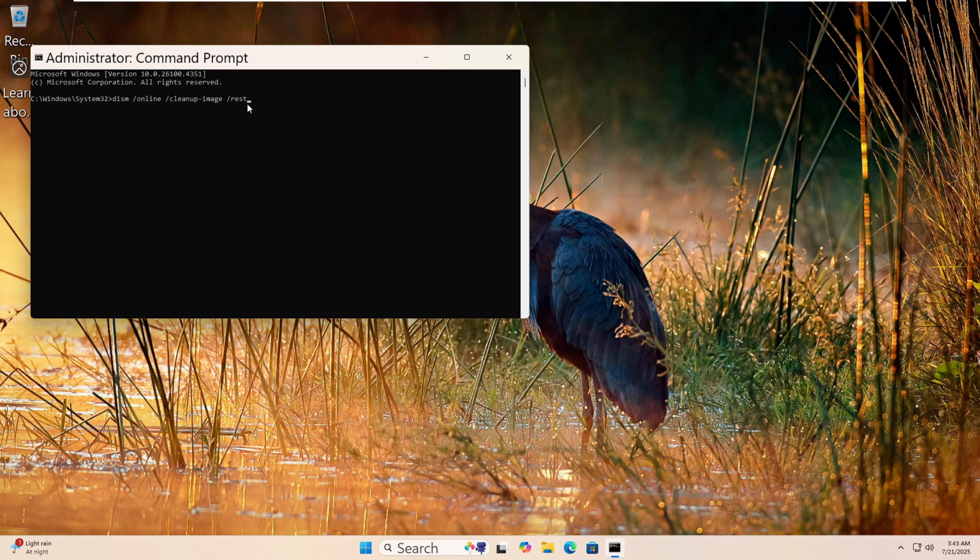The scan may take a while. Let it finish fully. Once done, restart your computer.